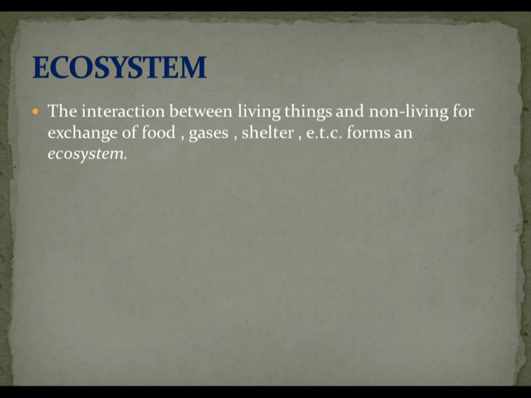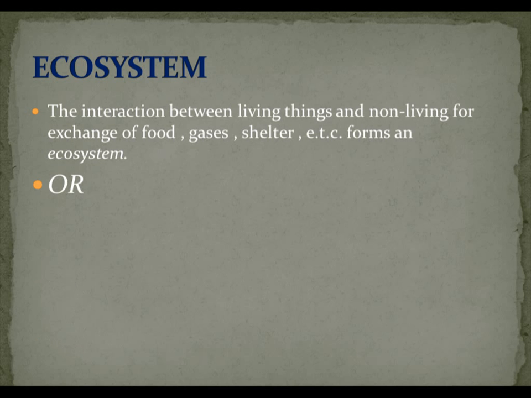Ecosystem. So first of all, we are going to see what is an ecosystem. The interaction between living things and non-living things for the exchange of food, gases, shelter, etc. forms an ecosystem. Interaction means when two organisms or two things come in contact with each other and interact with each other. So when living and non-living things are together for the exchange of food, gases like oxygen and carbon dioxide, and shelter, it forms an ecosystem.